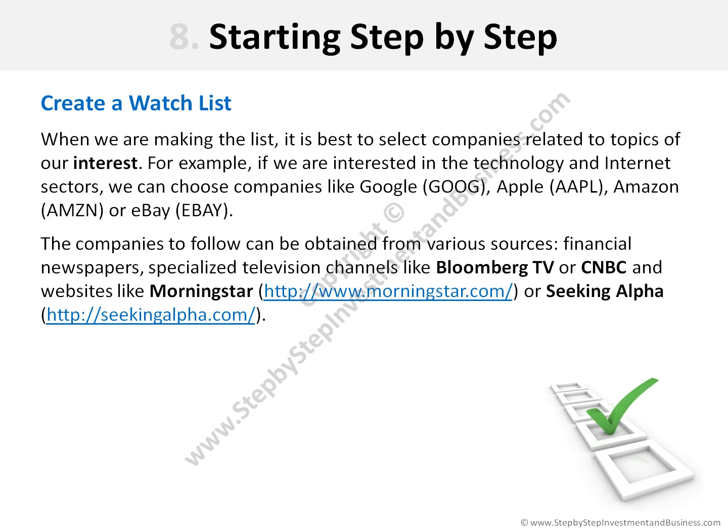When we are making the list, it is best to select companies related to topics of our interest. For example, if we are interested in the technology and internet sectors, we can choose companies like Google, Apple, Amazon, or eBay. The companies to follow can be obtained from various sources: financial newspapers, specialized television channels like Bloomberg TV or CNBC, and websites like Morningstar or Seeking Alpha.